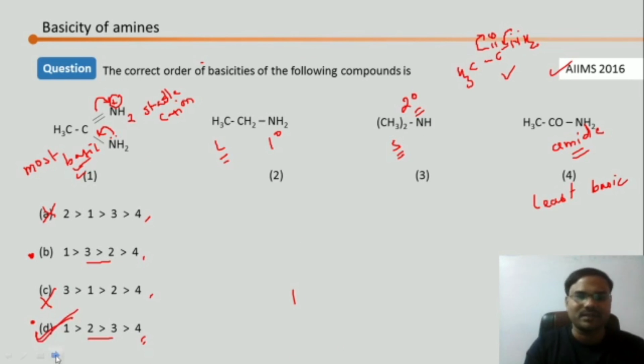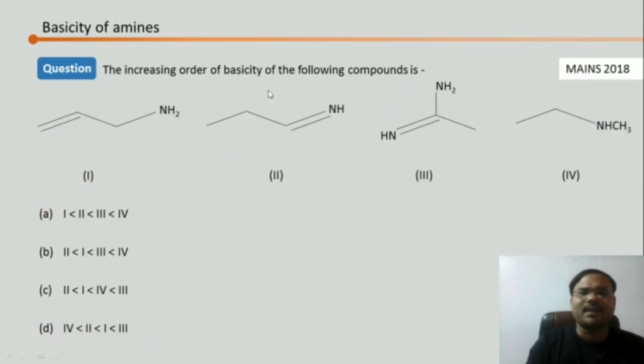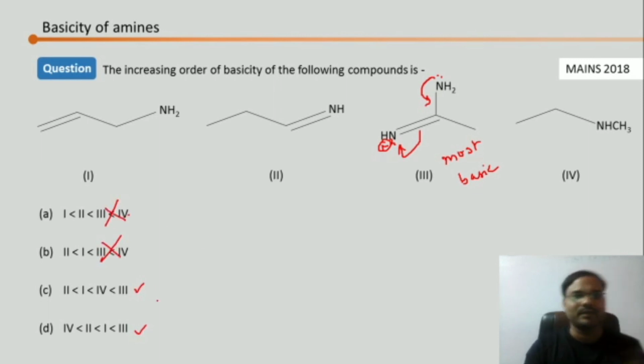Let's go for the next question. The increasing order of basicity of the following, NEET 2018 question. Let's solve this one. This is the example that we have seen. If you add one hydrogen and form its cation, it will be involved in the resonance, and the cation being in resonance will be more stable, so it is going to be most basic. So 3 is going to be most basic, so this option and this option are gone.